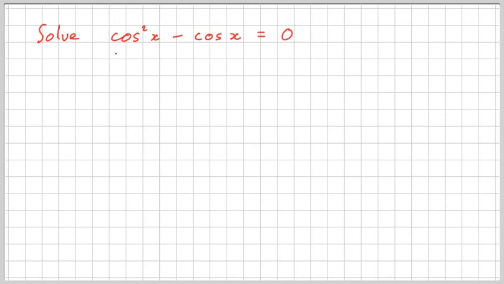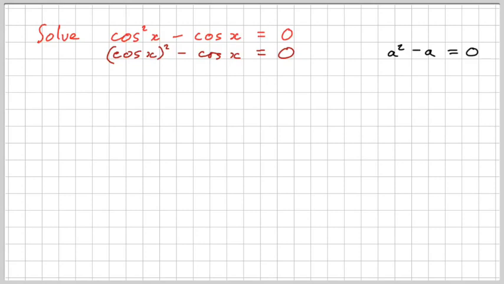First, recognise, which hopefully you do now, that cos squared x literally means cos x all squared. It's just a shorthand for that notation. And then think about this similar expression here. Something squared, take away that something equals 0. How do we solve that?